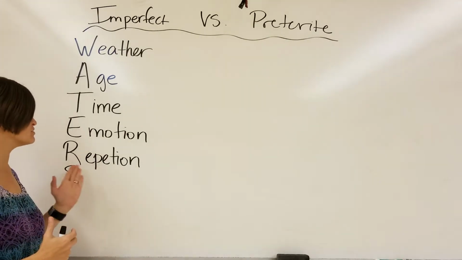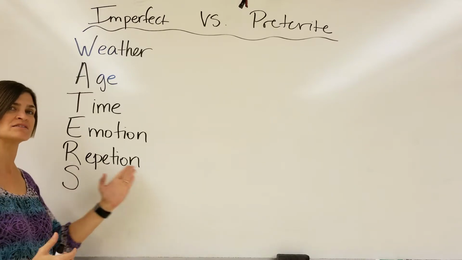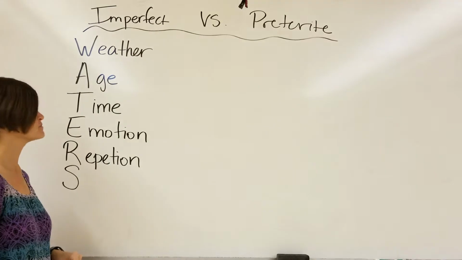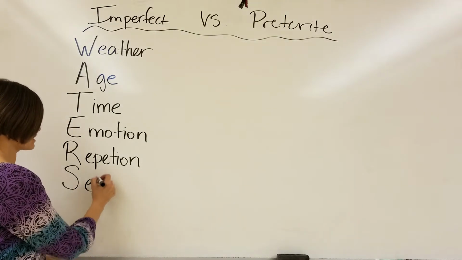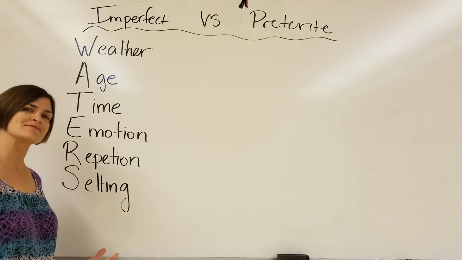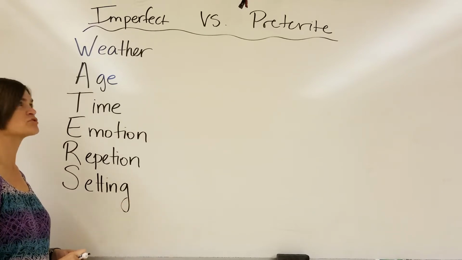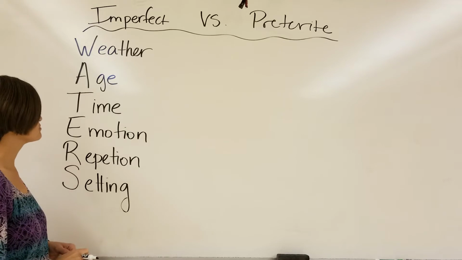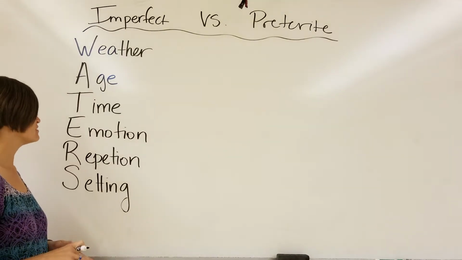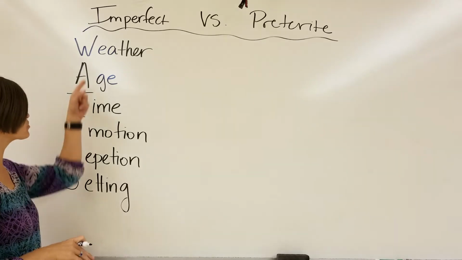Any indicator that tells you that this happened more than once in the past, that this was repeated in the past, it's going to be imperfect. And the setting. We're describing the situation. We're describing what things looked like. We're describing what was happening. That's what we're going to use the imperfect for.